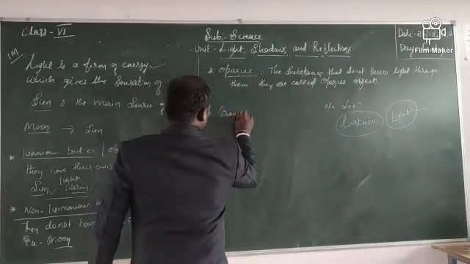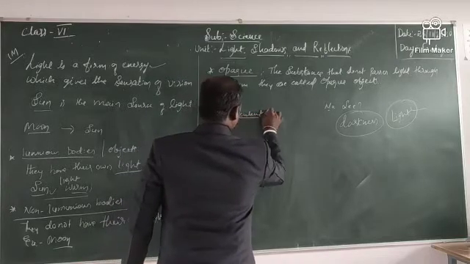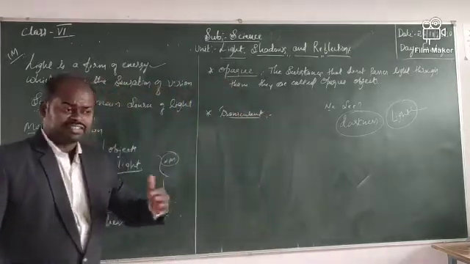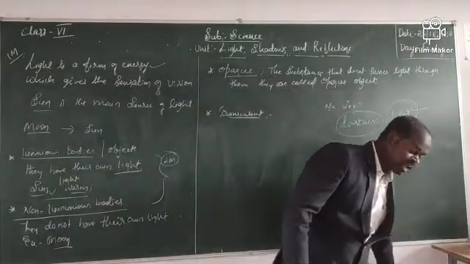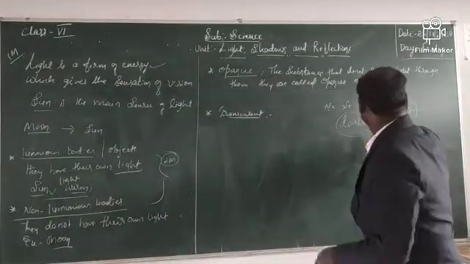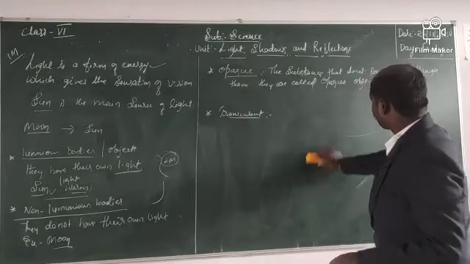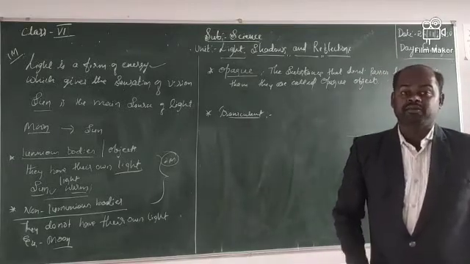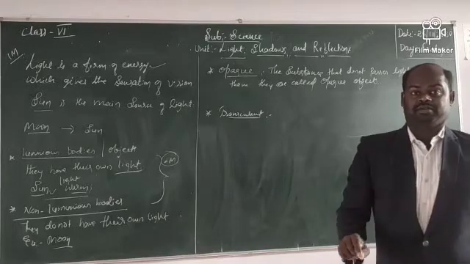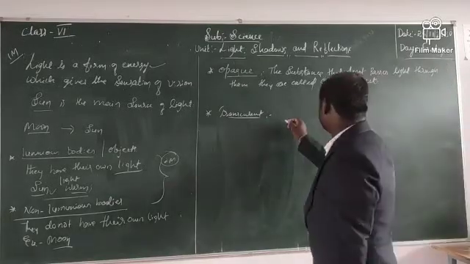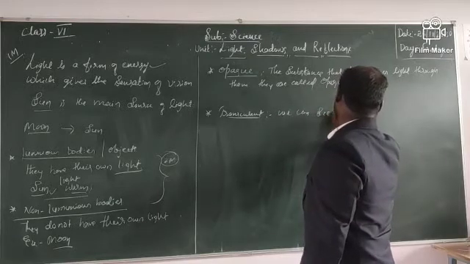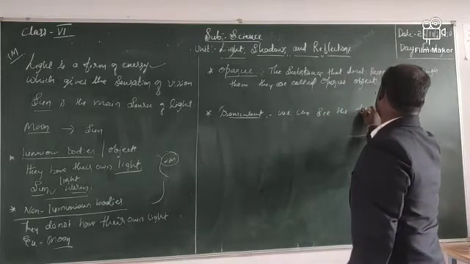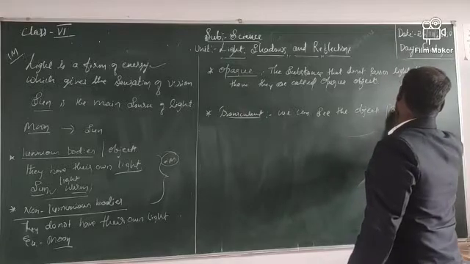Next, translucent. Translucent means, see children, when we pass the light towards these translucent objects, we can see the object partially.